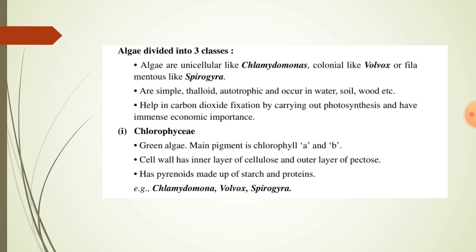Chlorophyceae is commonly called green algae. Main pigments are chlorophyll a and chlorophyll b. Cell wall has inner layer of cellulose and outer layer of pectose. This has pyrenoids made up of starch and proteins. Examples for the green algae are Chlamydomonas, Volvox, Spirogyra.